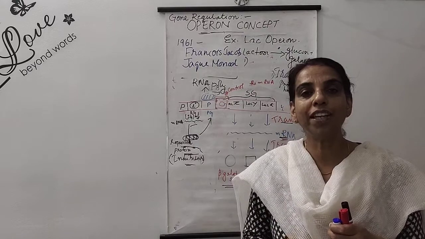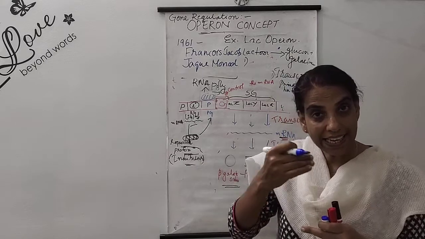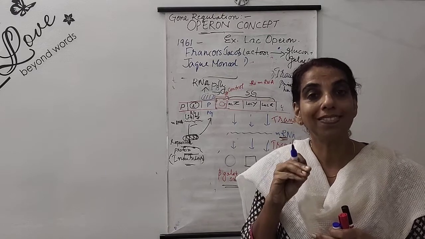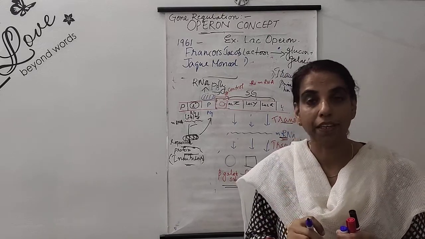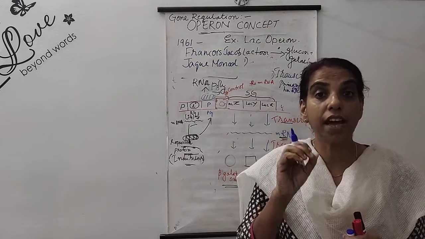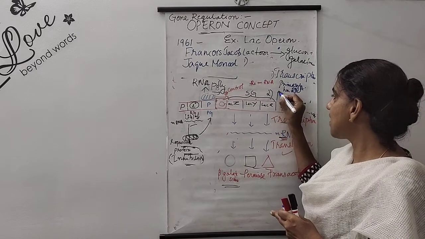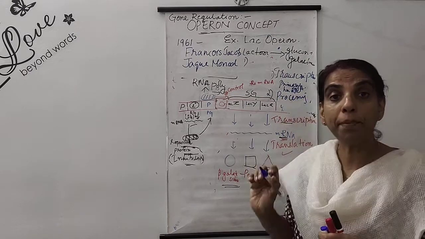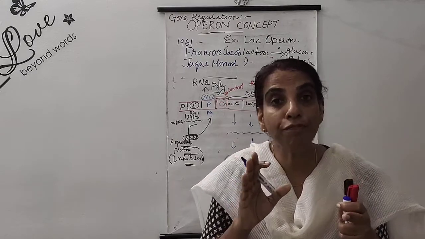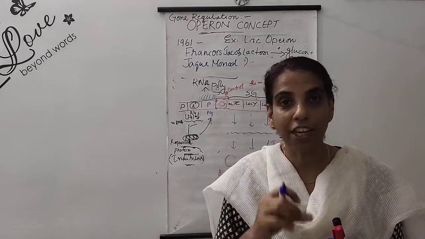The second event of regulation: at the time of eukaryotic transcription, they require some sort of processing. If you remember, processing means splicing, capping, tailing, all these happen at the time of processing. So processing is the second event during which eukaryotic gene regulation takes place.